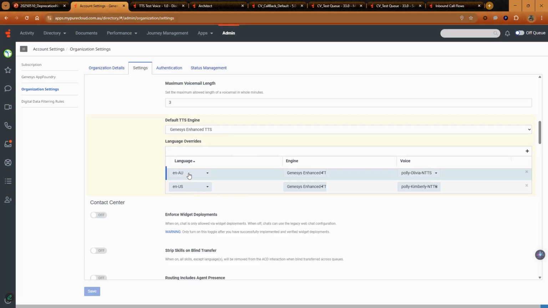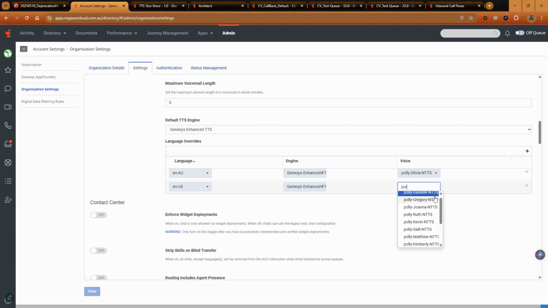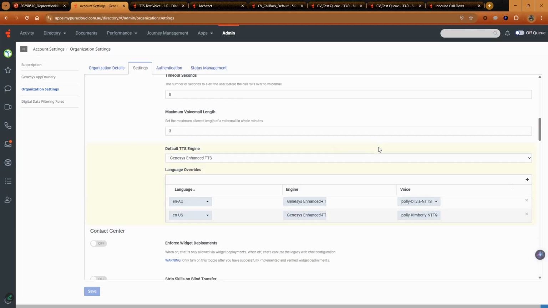For en-AU, you have only one Polly voice available. For en-US, you have a few Polly voices available that you can choose from. Please select one that suits your organization and click Save. You have now successfully updated your flow with the correct Genesys Enhanced TTS voice. You have also updated your organization settings to the correct Genesys Enhanced TTS voice.